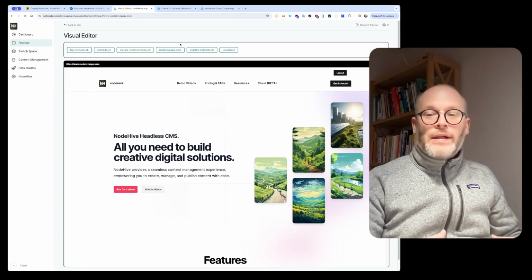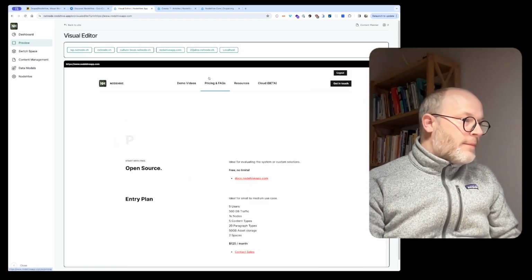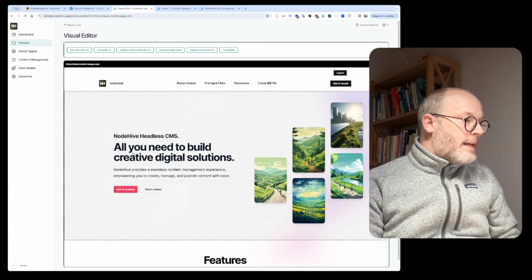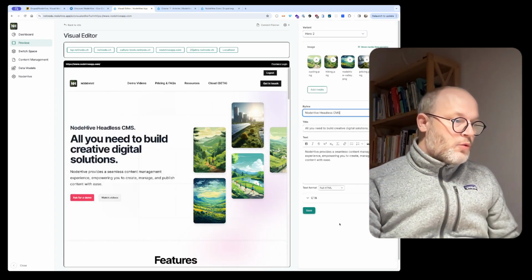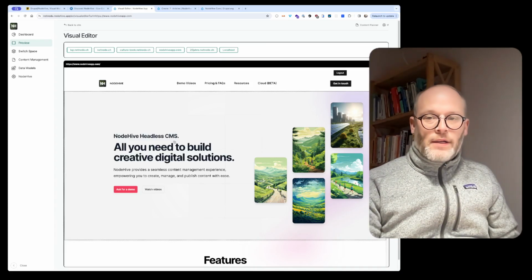And I can not only access it, I can also edit stuff on that site. So basically I can browse the site as I would be on the front end itself. And then I can also click on it and change whatever I want to change on that site. And it's updating immediately and very quickly.